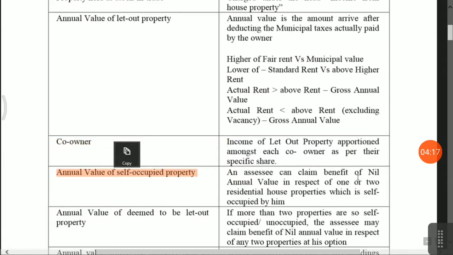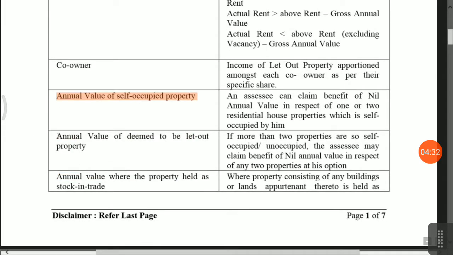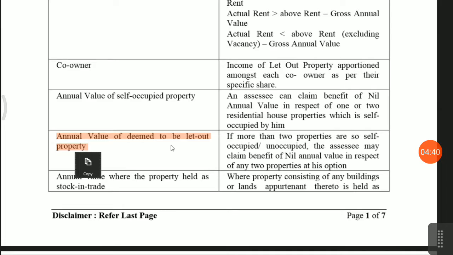Next one is annual value of self-occupied property. An assessee can claim the benefit of nil annual value in respect of one or two residential properties which are self-occupied by him. One or two means a maximum of two properties he can consider as self-occupied property. Next one is annual value of deemed to be let out. Deemed to be let out means even if the property is not let out, even if you have not given it on rent, it will still be considered deemed to be let out.